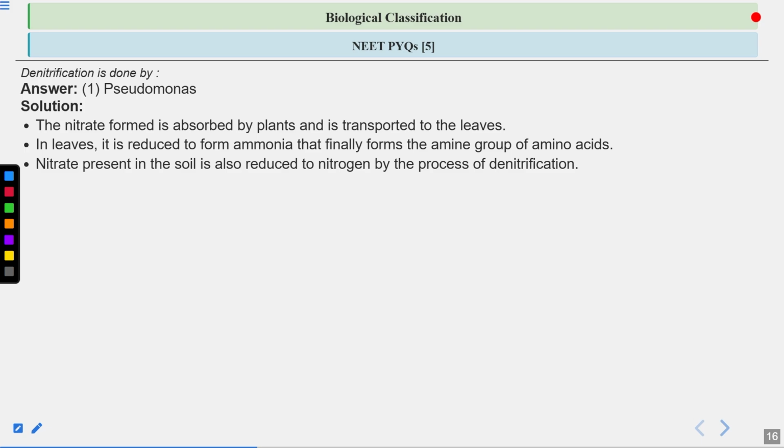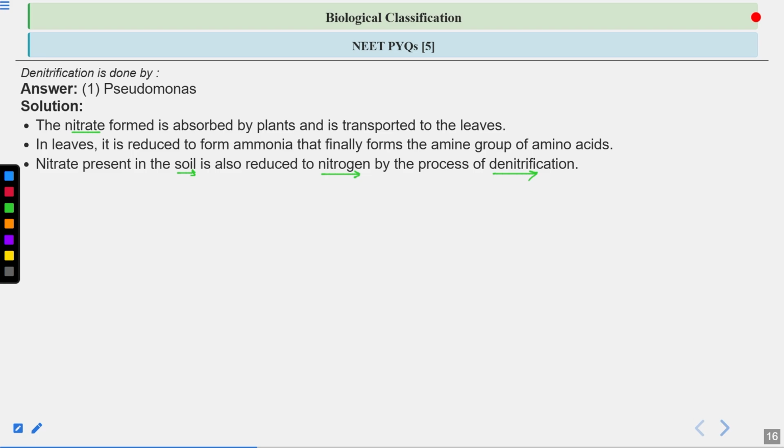Now the nitrate which is present in soil is also reduced to nitrogen gas by the process of denitrification. So denitrification is basically the reverse of nitrification. Clear? Nitrate is converted into nitrite again. Then nitrite is converted into nitric oxide.